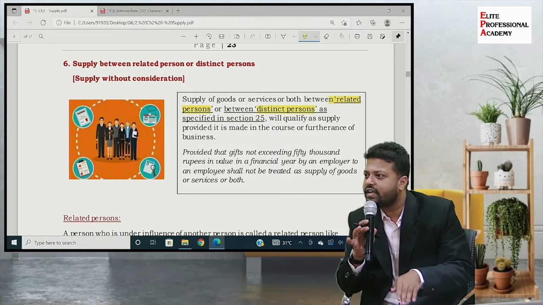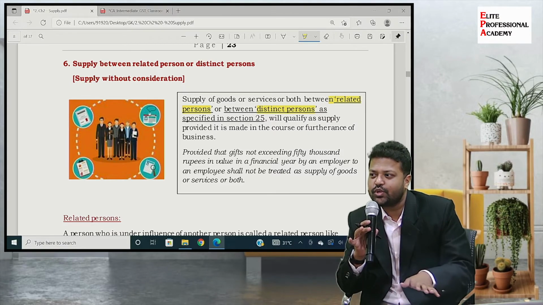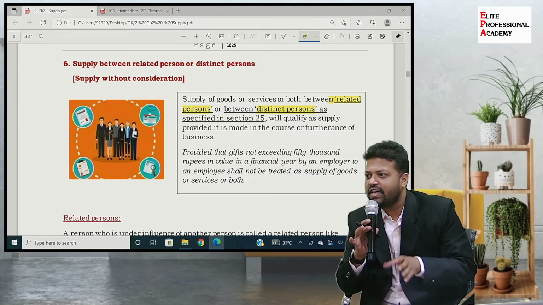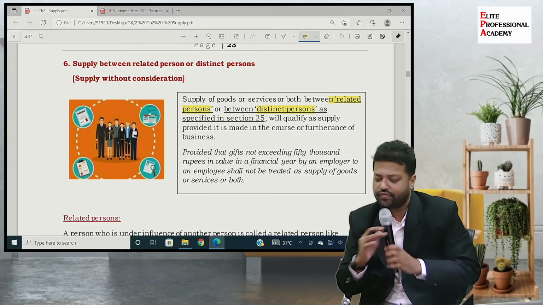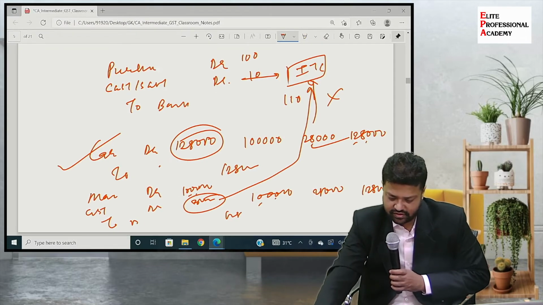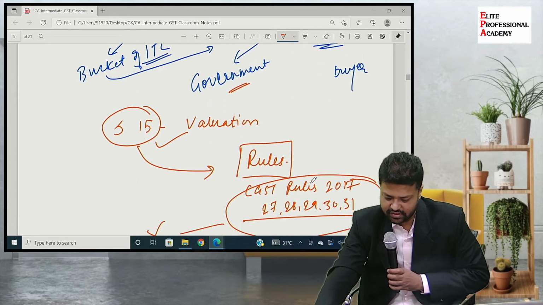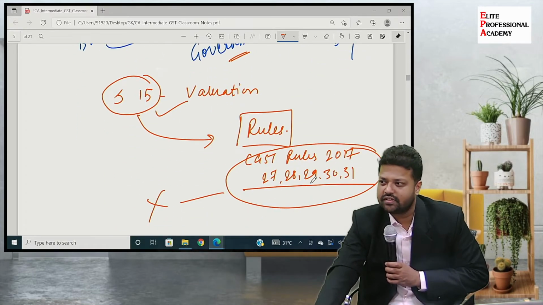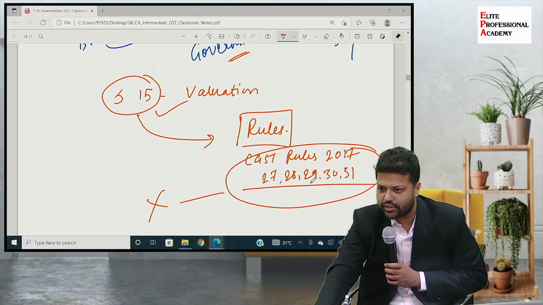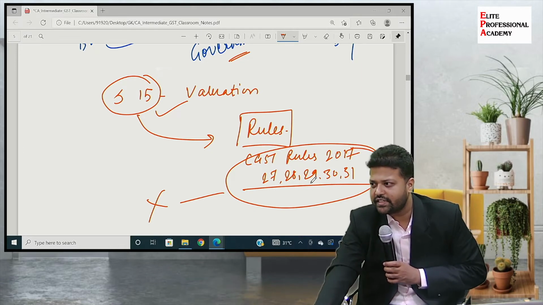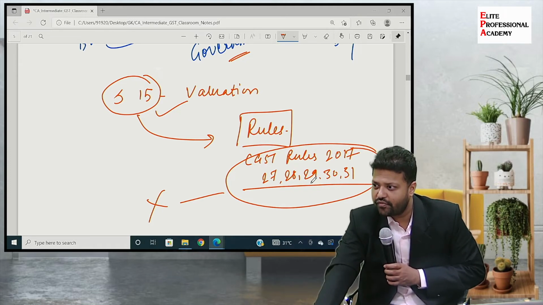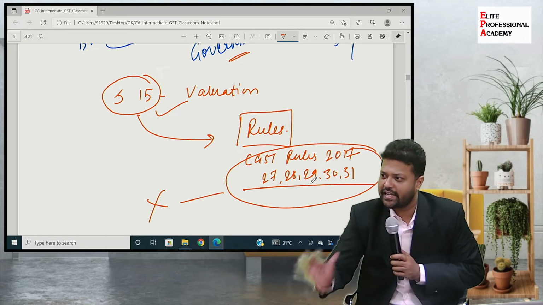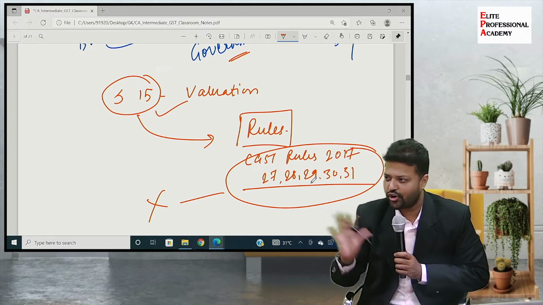Related person कहाँ पे define किया हुआ है? Not in section 2. It is defined in the explanation to section 15. सर अभी सेक्शन 15 कहां से आया? सेक्शन 15 is valuation. So section 15 talks about valuation, which says the value of a transaction is the value at which the transaction has been entered only if it is not between related persons, and hence they have defined related person there. Now you got the logic?